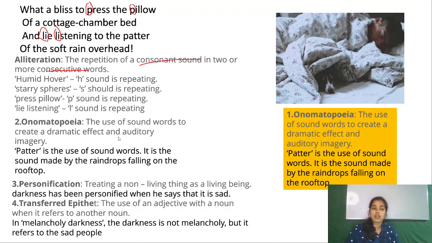Now the fourth one is transferred epithet. What is a transferred epithet? The use of an adjective with a noun when it refers to another noun. एडजेक्टिव का यूज करना है नाउन के साथ and that noun refers to another noun. For example, melancholy darkness. Here the darkness is not melancholy. Here the darkness is not sad. Here darkness refers to the sad people. Darkness noun is used for the sad people. Okay, so this is a transferred epithet.